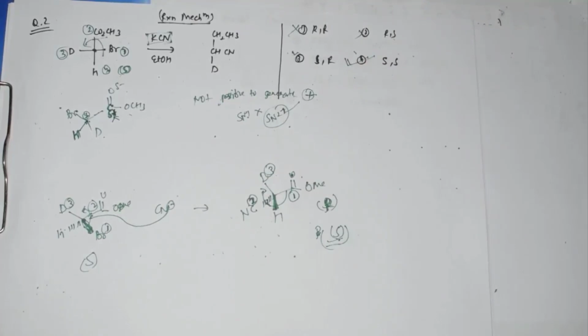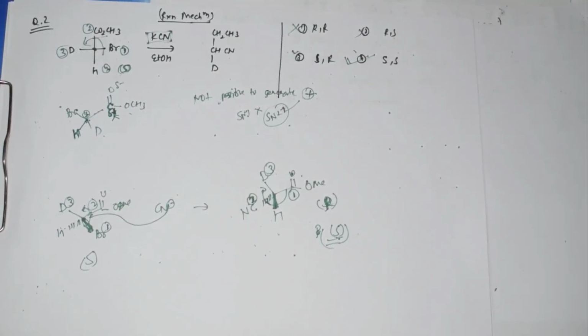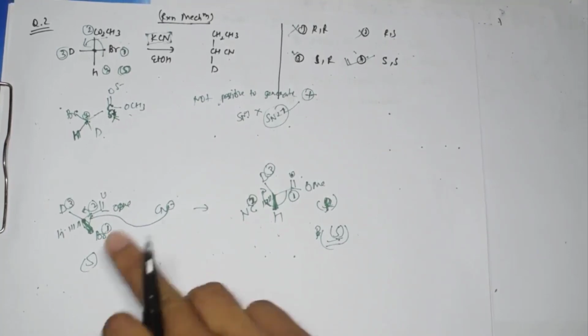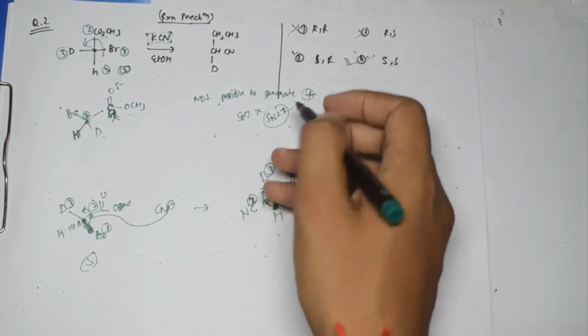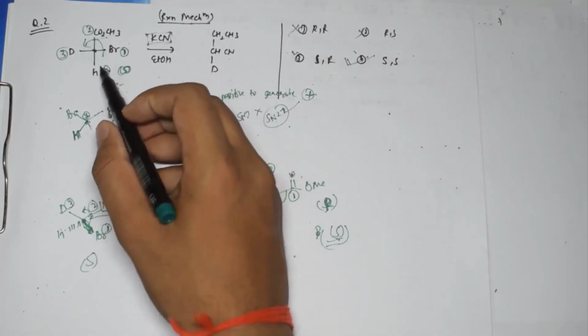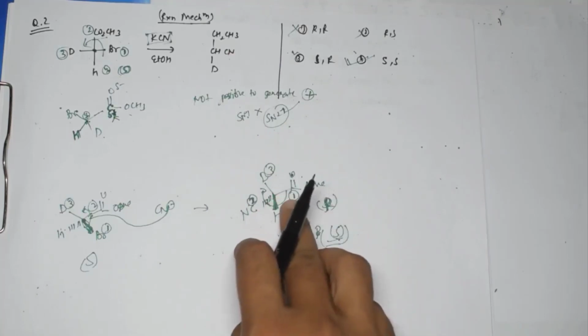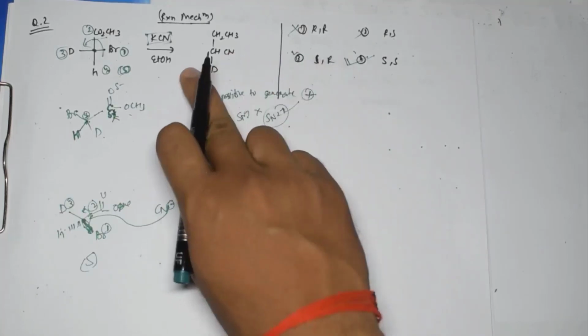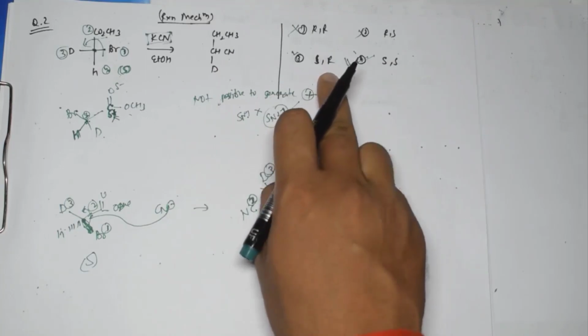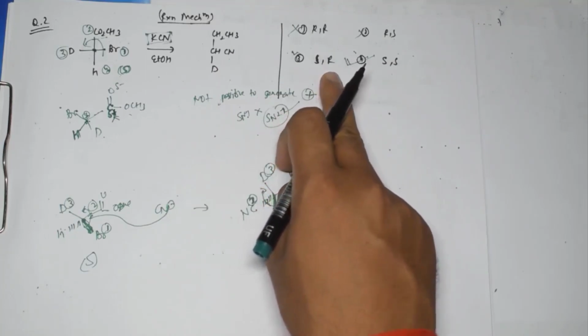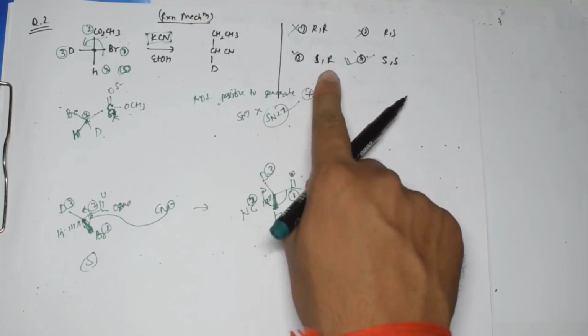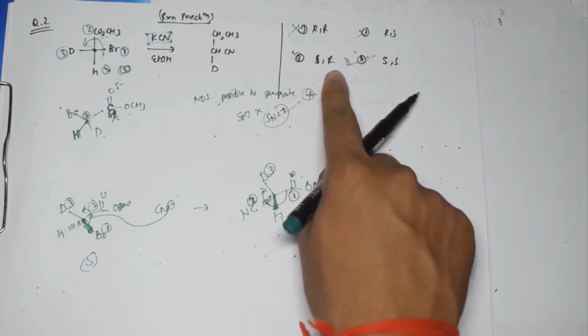Now one thing you observed over here, because this reaction is undergoing inversion, but still it has the same configuration. And what is the reason? Here this is S, and here in the product this is also S. And in case you had seen this one, up to this step, even if you don't count for this one, you will say that if this is S, because this is undergoing SN2 reaction, this should definitely be R, right? So that is the first mistake you will ever do, and that is a very silly mistake.